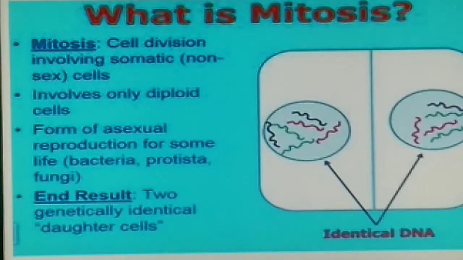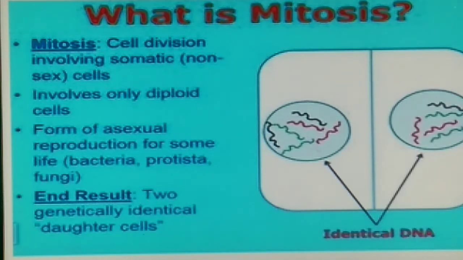Now look here, students, mitosis division has been shown here. Look at this picture. You can see two cells, each having identical DNA.